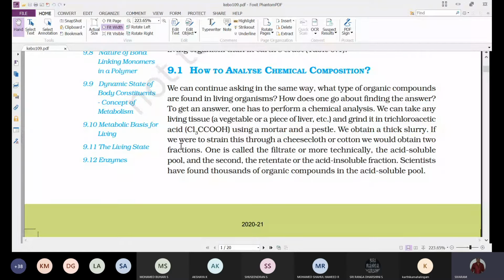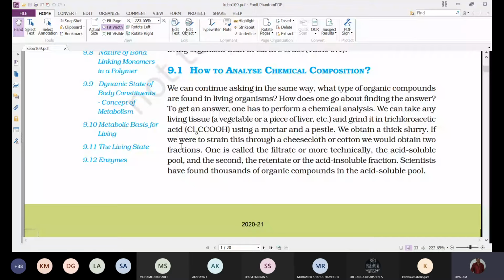And next, to that we'll add a small amount of trichloroacetic acid, and it is ground with the help of the pestle. Pestle means a small rod-like structure. Mortar means a bowl-like structure used for grinding, made of porcelain.